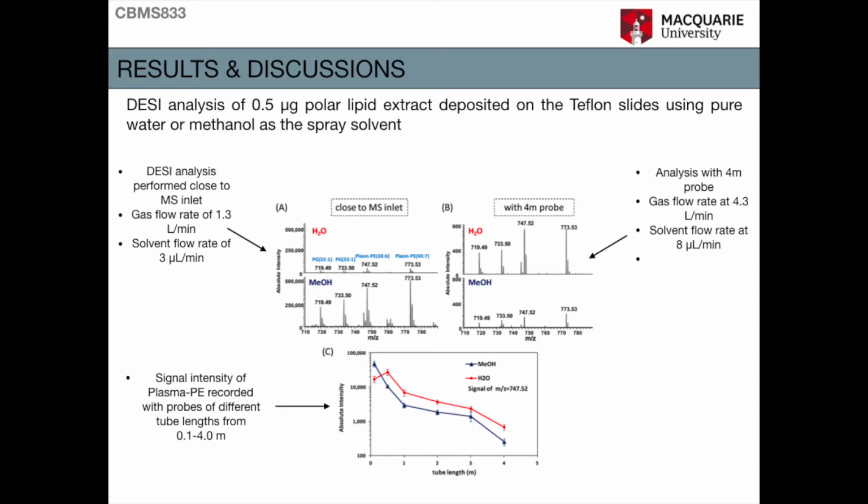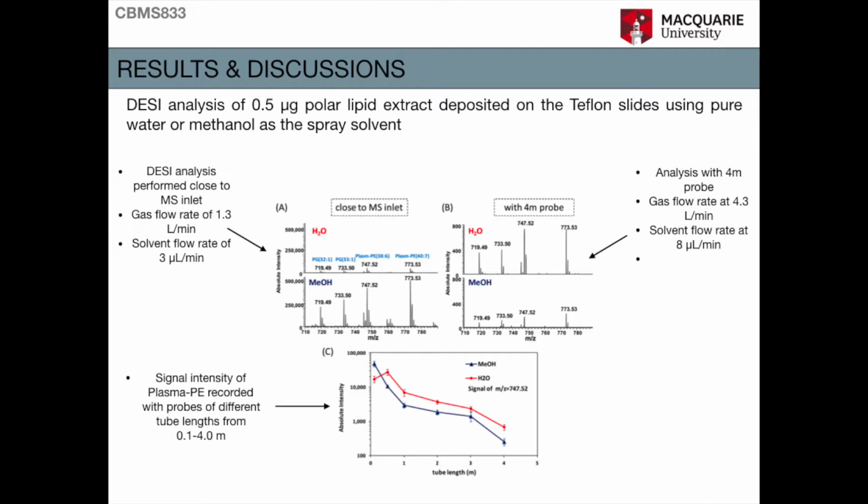In figure A, the signals of plasma were 3 times higher with pure methanol than with pure water when the DESI was performed at the MS inlet. However, the relative intensities were reversed when using a 4-meter long probe, which is shown in figure B.